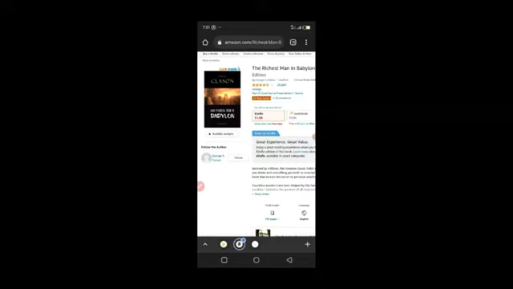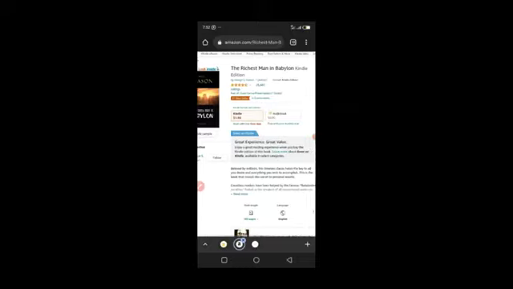So that $2.15 is basically for them to be able to print that book, and then they will now charge the percent for actually selling that particular ebook paperback. They will do the shipping, they will do every handling for you. You don't have to worry about a thing. Just know that this is what is going to be going out from the particular book.